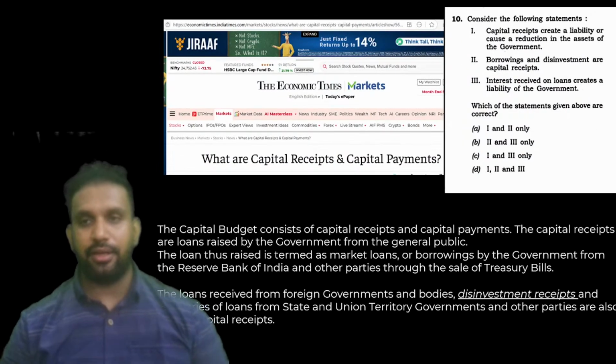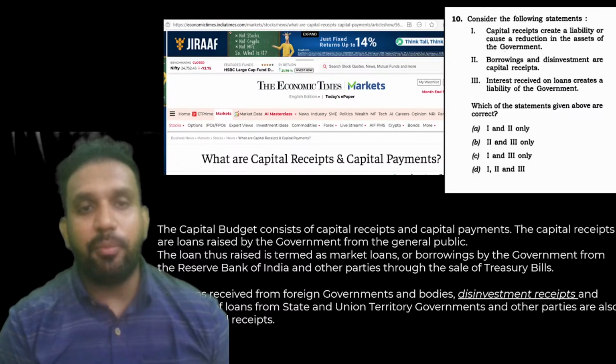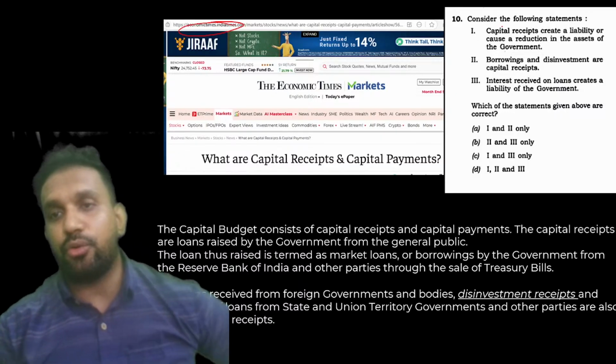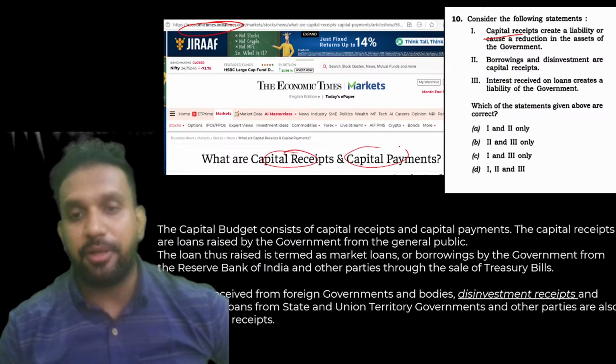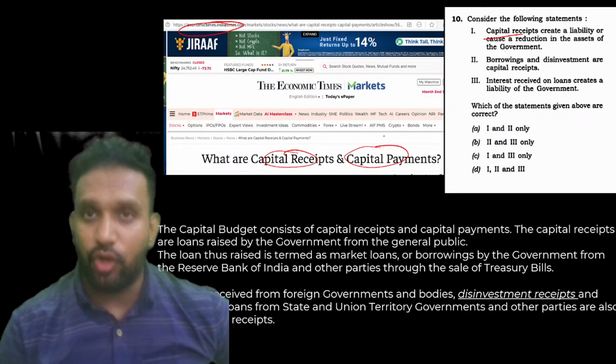Clear? Right. Now again in Economic Times, as I have told you, another question has come from Economic Times, about capital receipts. What are capital receipts and capital payments is clearly given in the Economic Times.